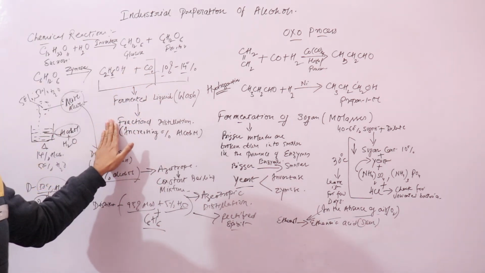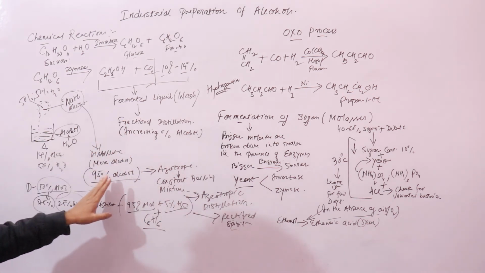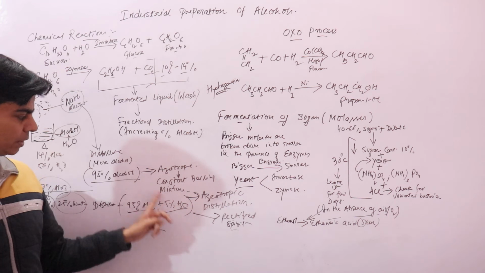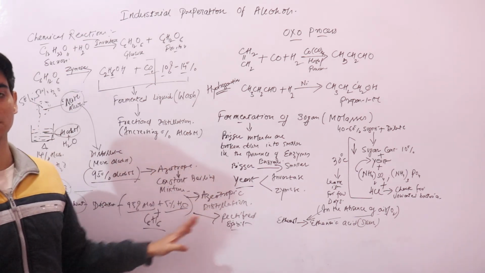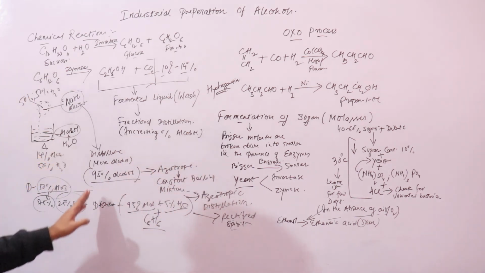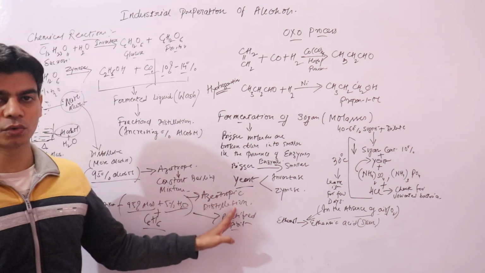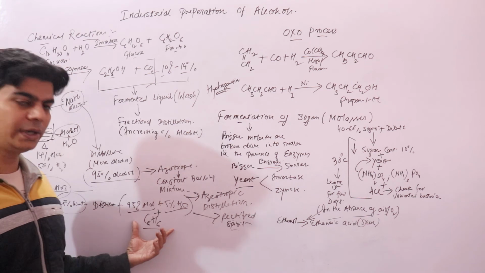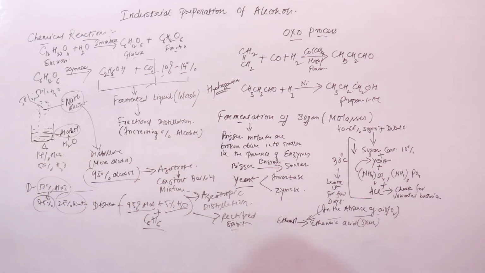Fractional distillation could purify it till 95%. Then it becomes an azeotrope, a constant boiling mixture. So you further purify it via azeotropic distillation, which is distillation in the presence of a solvent, benzene. I hope this is clear.